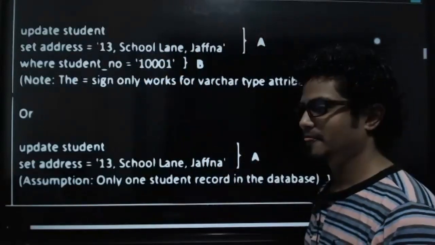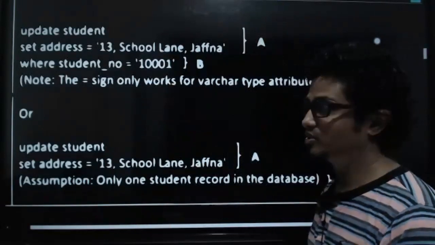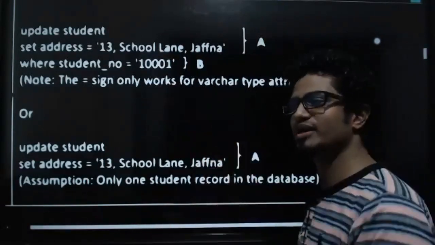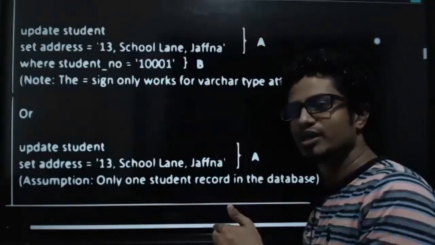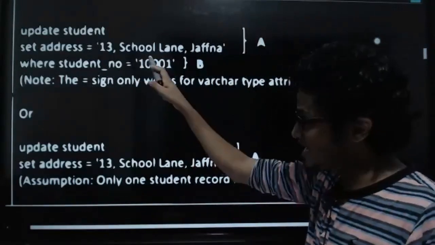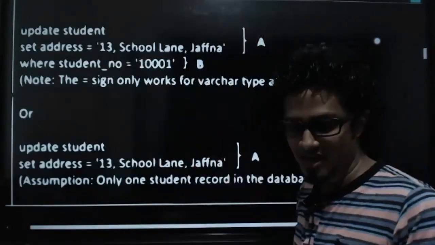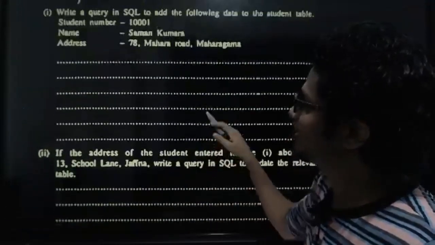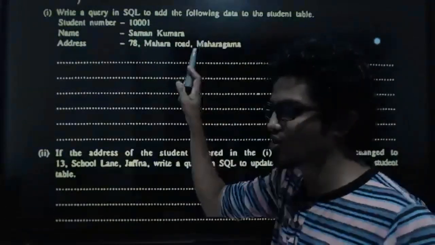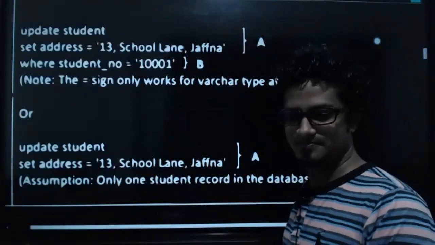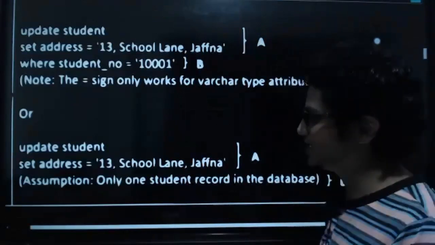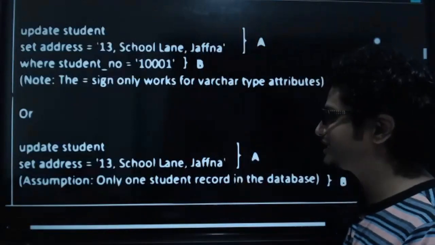Why? Because we want the exact same record. Exact same record means we can say equals 1,000,1. We have that value in our question, student number is 1,000,1. That's it. Is this clear to you up to this extent?